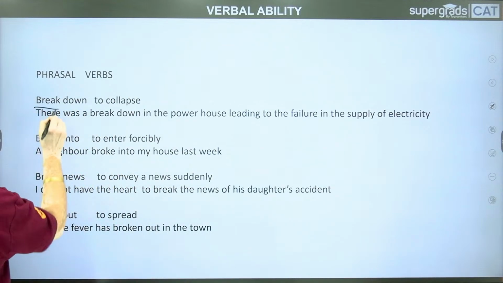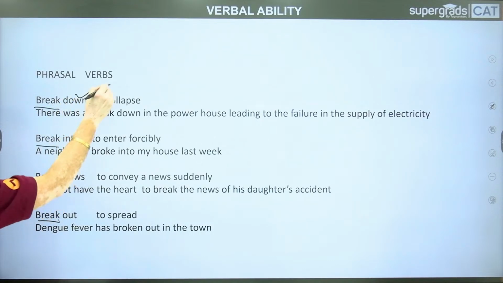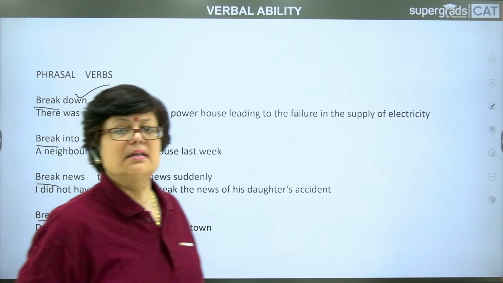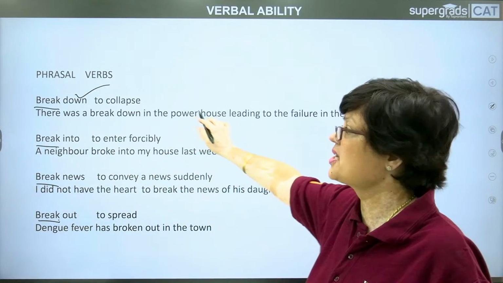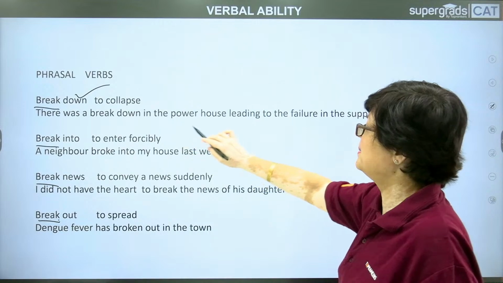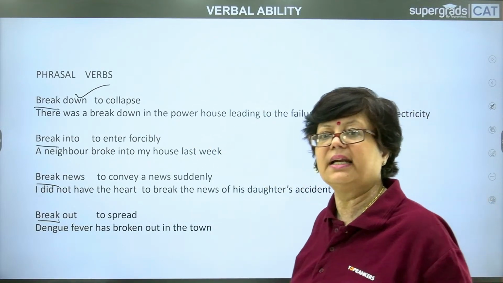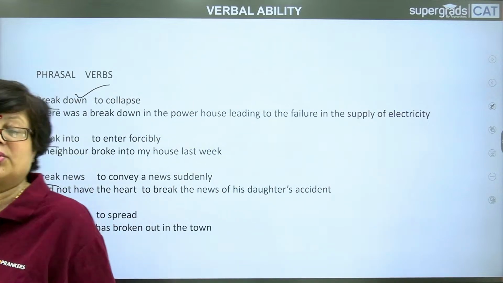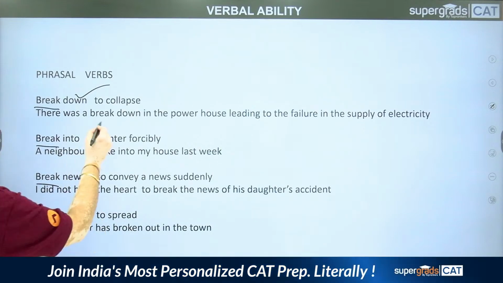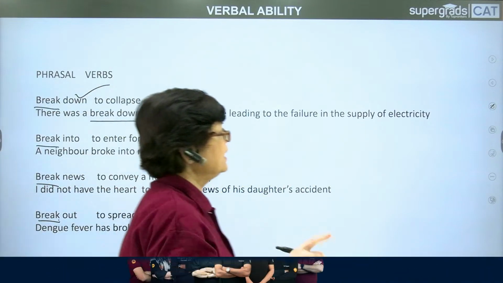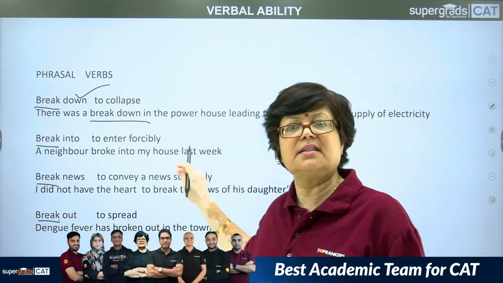The original word is break. Break is the verb. Now here I have added down. Break down. What does breakdown mean? Breakdown means to collapse. Look at the sentence. There was a breakdown in the powerhouse leading to the failure in the supply of electricity. Now, breakdown is a collapse. You can well understand the meaning of this sentence.